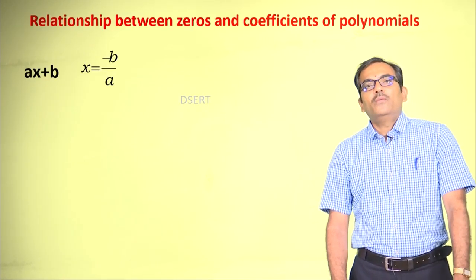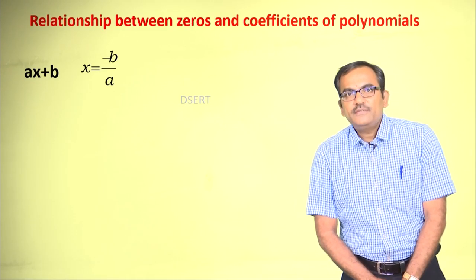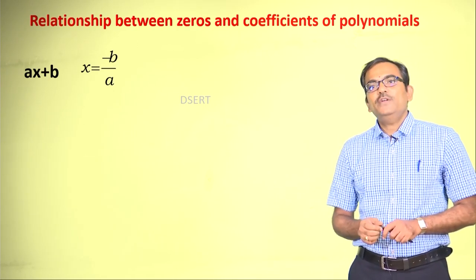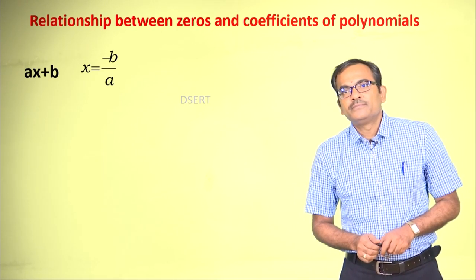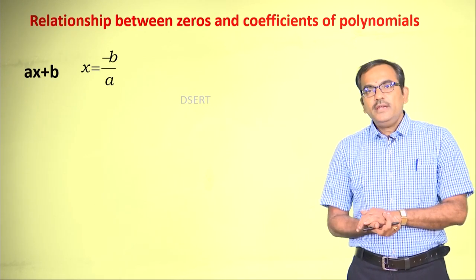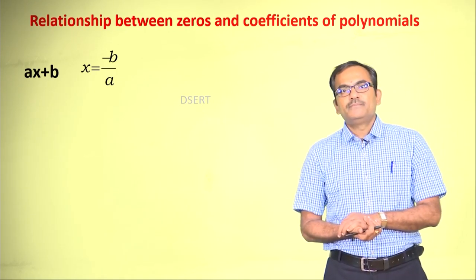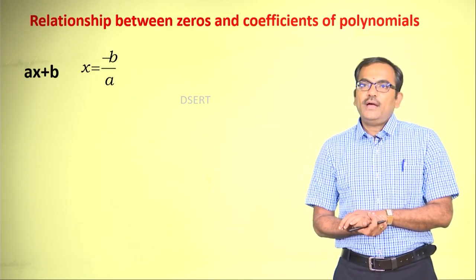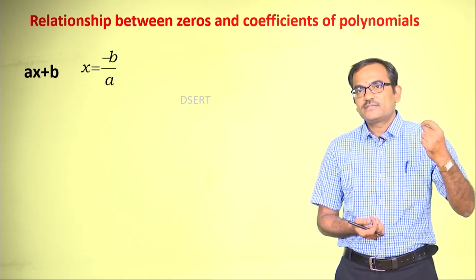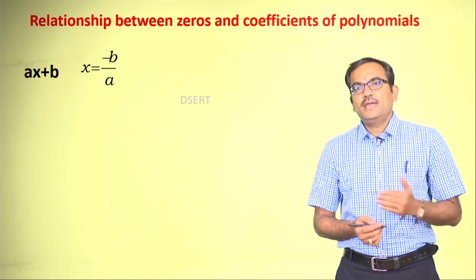Alright. Now, let us try to have the next point, which is nothing but the relationship between zeros and coefficients of the polynomials. The first one that we consider is the linear polynomial, which is of the standard form ax plus b, and you have only one zero for this, and that zero can be written as minus b by a.